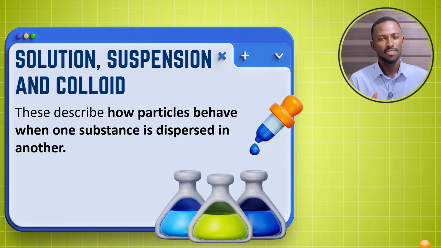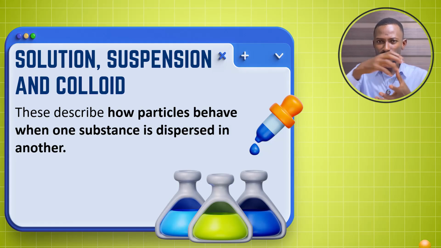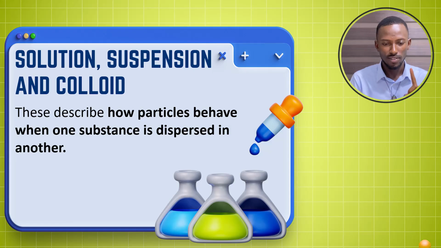There is a third way of classifying, but we put that as a unique way of classifying mixtures. It describes how the particles behave when one substance is dispersed in another. That's also another criterion we can base on, but for this level, we only spoke about the two ways of classifying them. So solutions, colloids, and suspensions are also one unique way of classifying mixtures, based on how the particles disperse in each other after mixing.